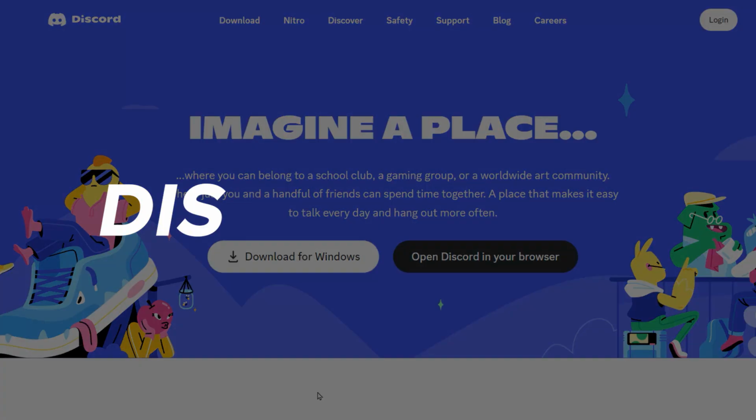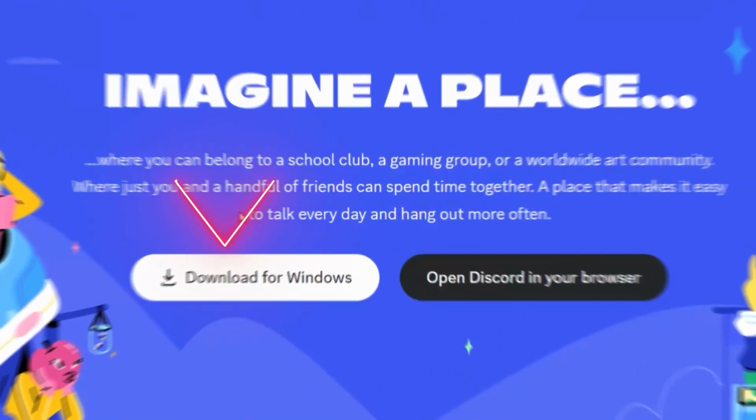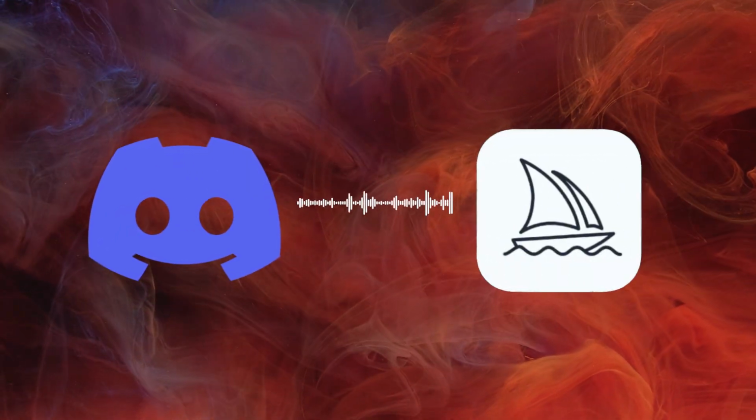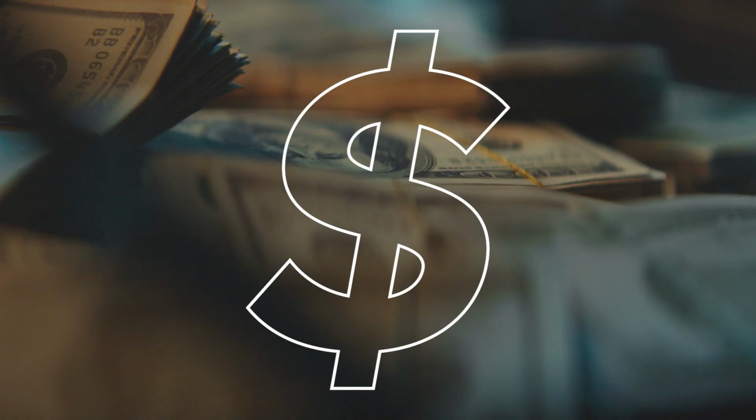So you head over to discord.com and you can either download this for Windows or you can open it in your browser. You get your account and then you log in. Discord is just a free communication channel that you use to talk to the Midjourney AI software that's going to create this art that's going to make you money.